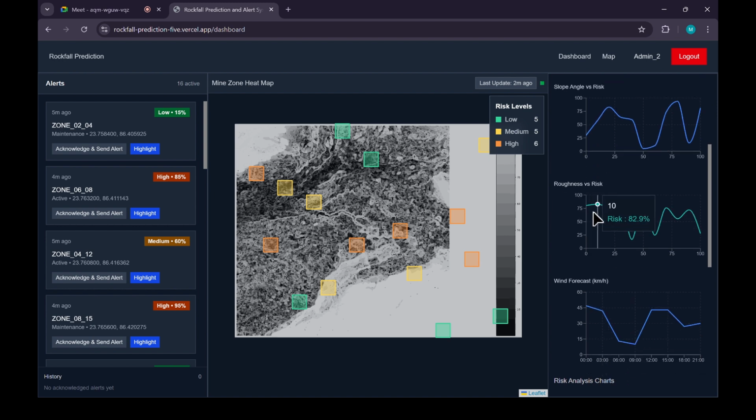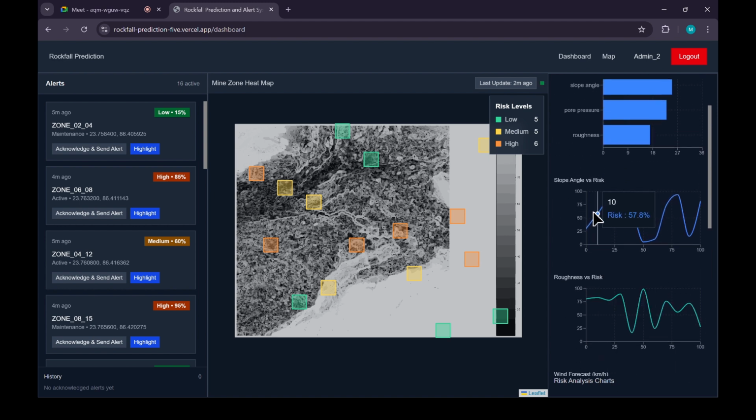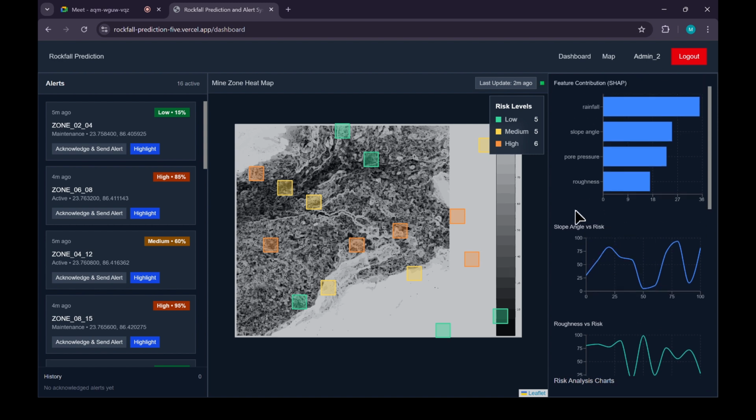These graphs are wind, roughness, and slope angle versus the risk of the rockfall. This shows us our features versus the target feature. We also have a bar chart which shows us the SHAP explainability. The SHAP explainability shows how we have arrived at the conclusion that there would be a rockfall. This explains that slope angle, pore pressure, and roughness have significant influence on the prediction of rockfall.